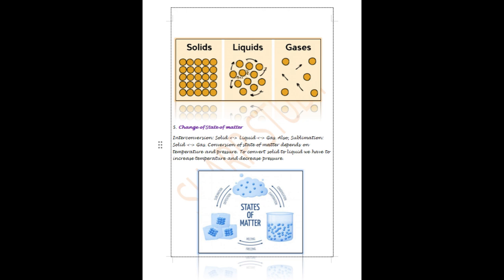Change of state of matter. Matter can change from one state to another. Solid to liquid and liquid to gas. And sometimes directly, solid to gas. This is sublimation. This change depends on temperature and pressure. For example, if we heat ice, it melts to water. If we keep heating, water boils and becomes steam. Similarly, by cooling steam, we get back water and then ice.